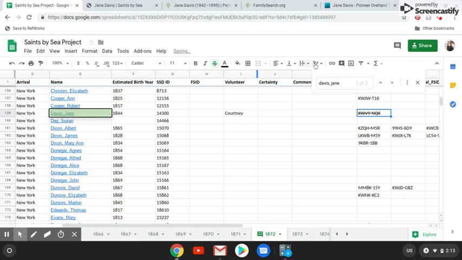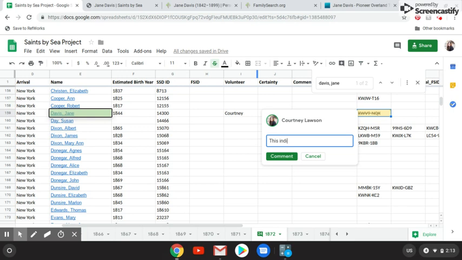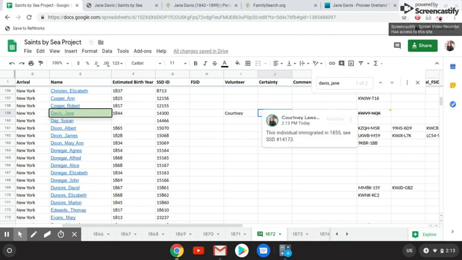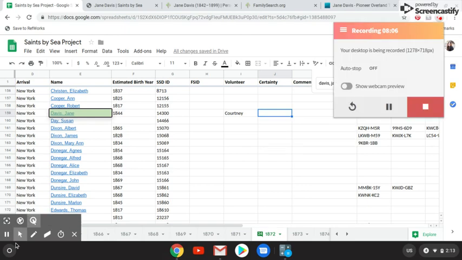So we're going to go ahead and cross this out. And then for our comments, since she immigrated in 1855, let's see, we're going to just write that in there. This individual immigrated in 1855. See Saints by the Sea, database ID number 14173. And so whoever's going through here, and then since this was not a match, we'll just go through the same process as we did with that other family, and I will search for her within Family Search and see if I can find a match. So that is how you do that portion of the training. Thanks for watching.